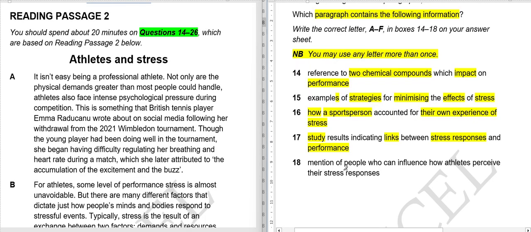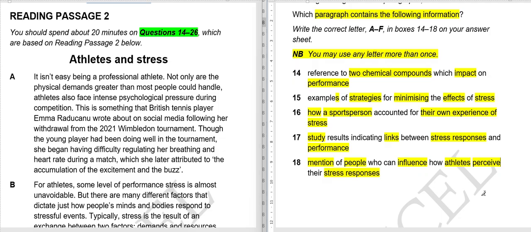Mention of people who can influence how athletes perceive their responses. So there will be a mention of some people, or maybe a group of people, those who can influence how athletes perceive, meaning observe, their stress response.